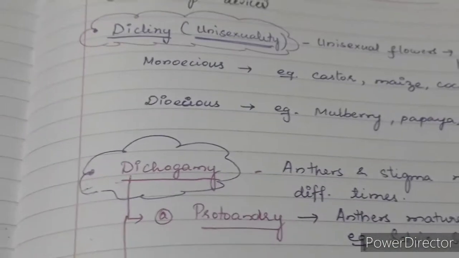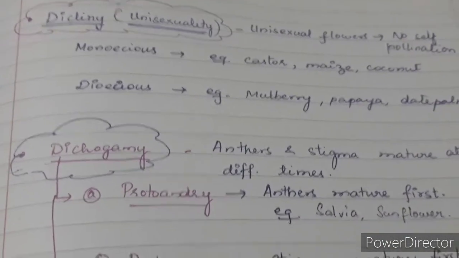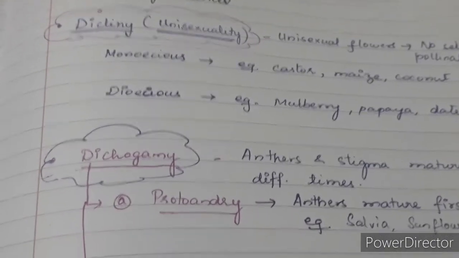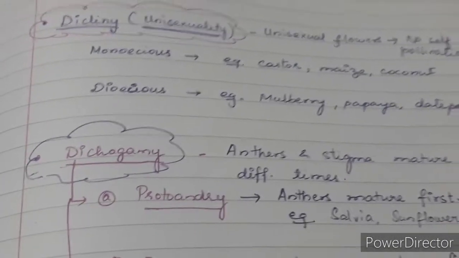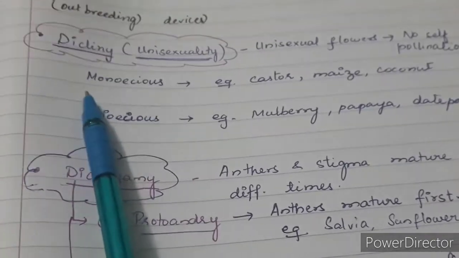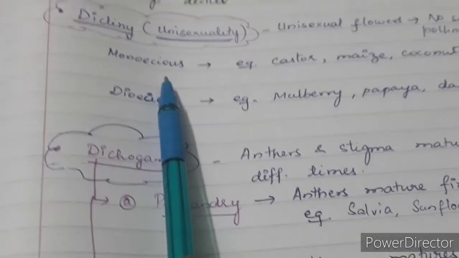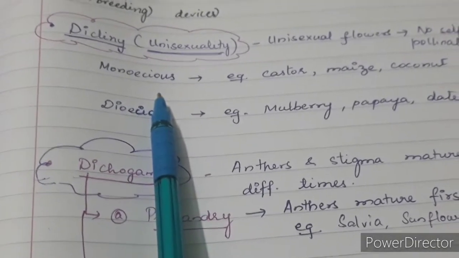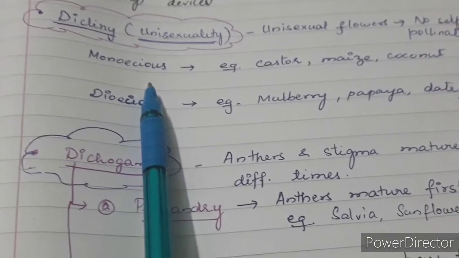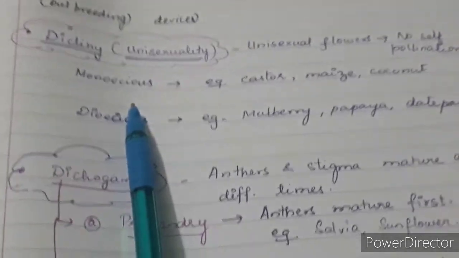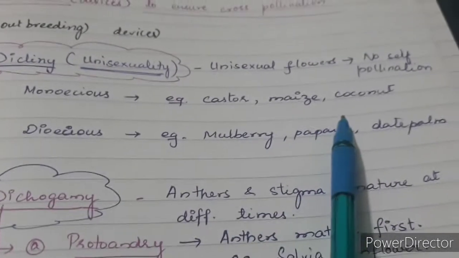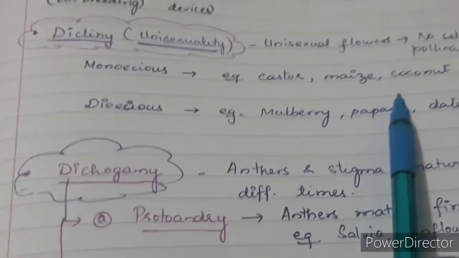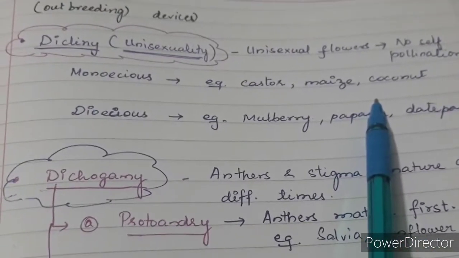So these unisexual flowers might be present in the same plant. If both male and female flowers are present in the same plant, that condition of the plant is referred to as monoecious. Monoecious is a condition of a plant where both male and female flowers are present in the same body. Okay, examples are castor, maize and coconut. I guess you all are aware of the coconut tree, and in the same coconut tree both male and female flowers are present.